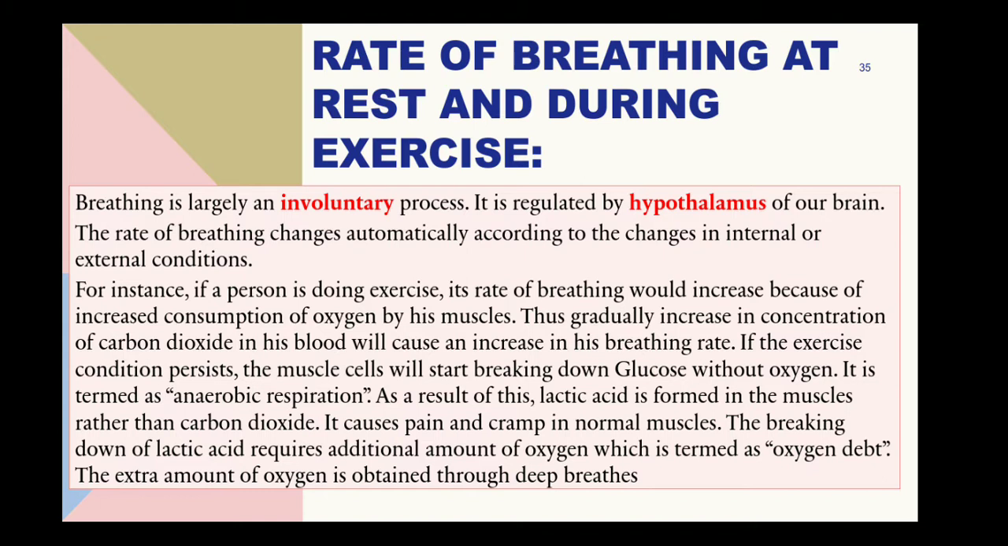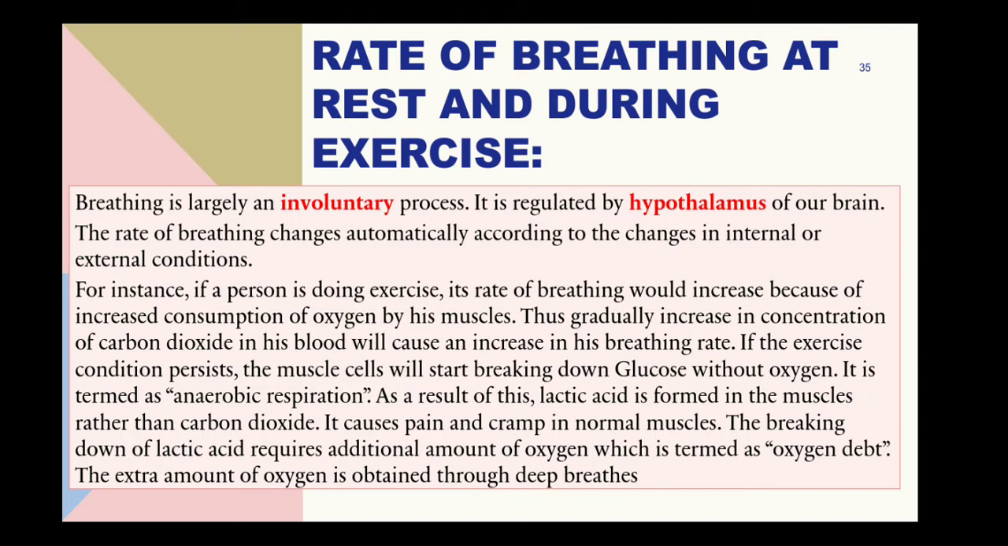Let's take an example. If a person is exercising, his rate of breathing would increase because of increased consumption of oxygen by his muscles. So now when he's exercising, oxygen in his muscles is being utilized. Thus, gradually, an increase in concentration of carbon dioxide in his blood will cause an increase in his breathing rate. So, because oxygen is being consumed in the muscles, the concentration of carbon dioxide will increase in the blood. And as a result, the breathing rate will also increase.